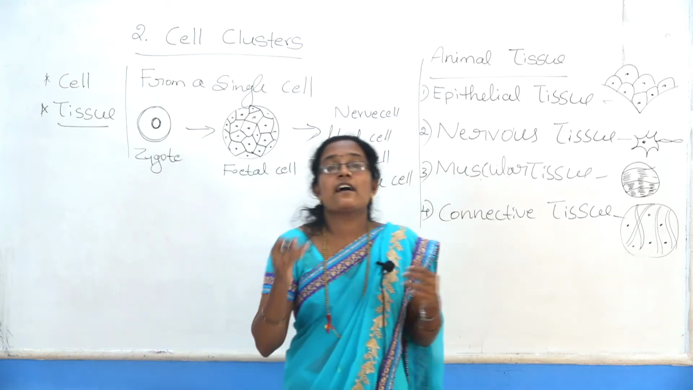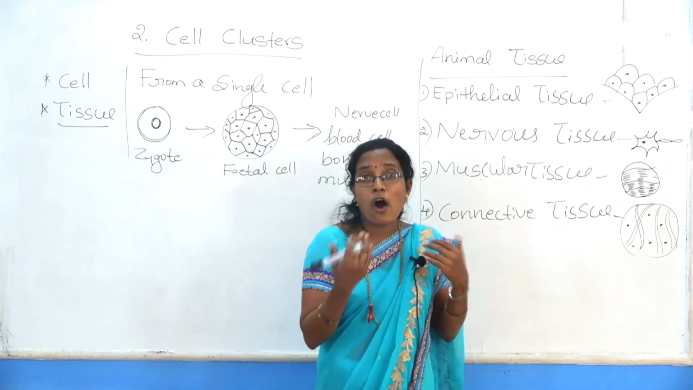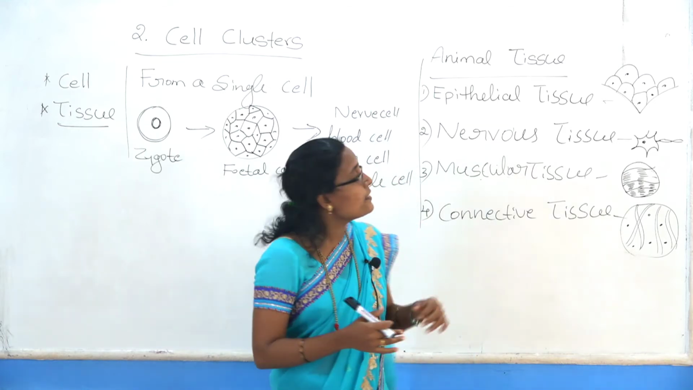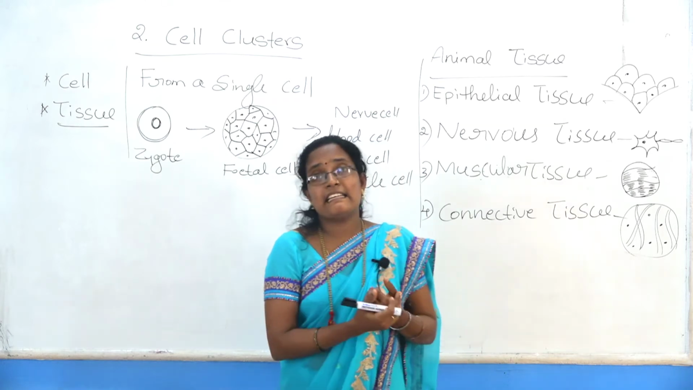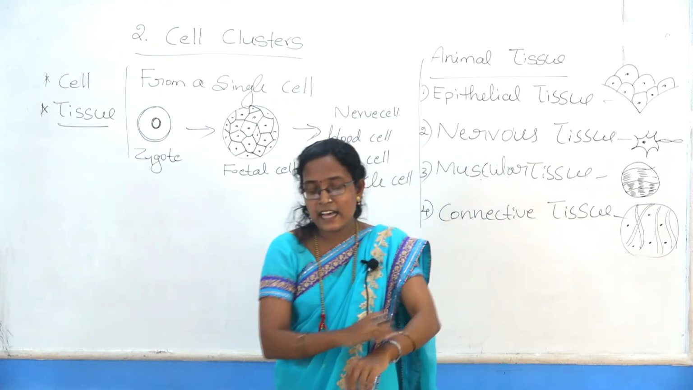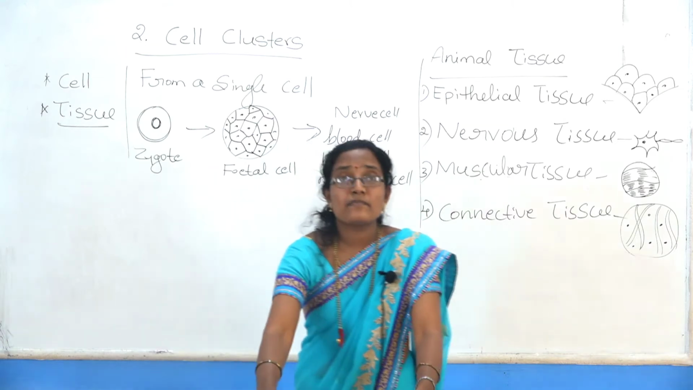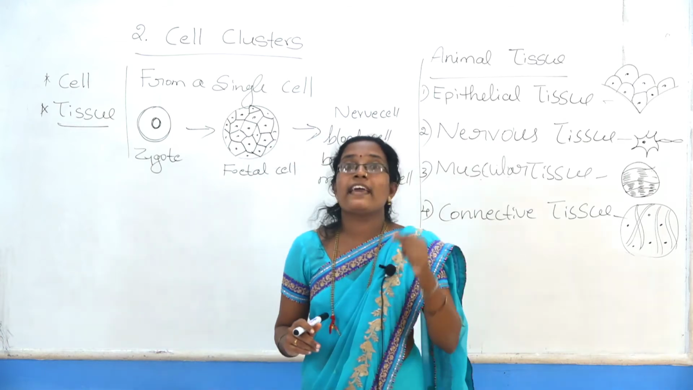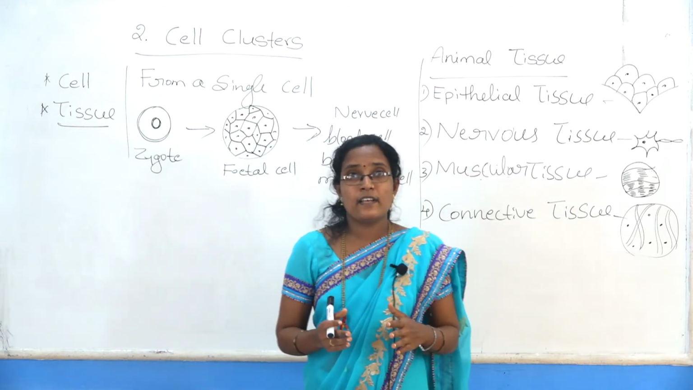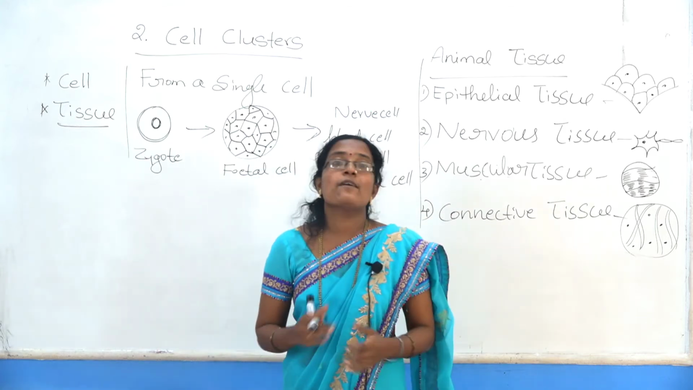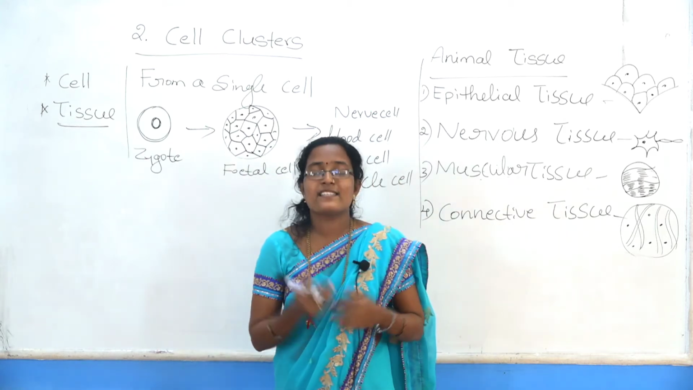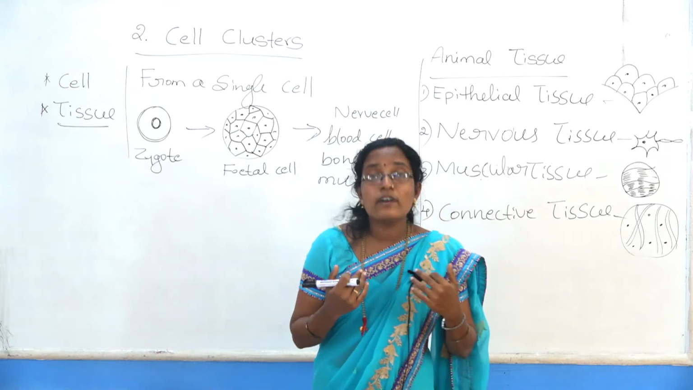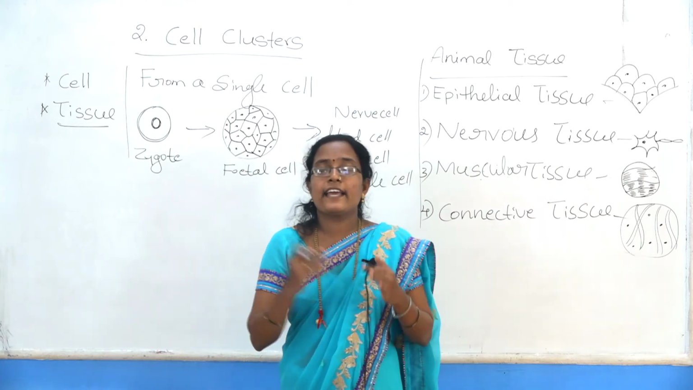What is the main function of epithelial tissue? Epithelial tissue covers and protects our body and organs, and the body is covered by skin. Skin is epithelial tissue. The epithelial tissue protects from the environment, like cold and heat. Second, epithelial tissue covers the body and internal organs also.